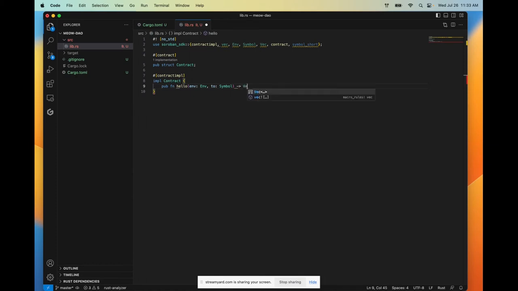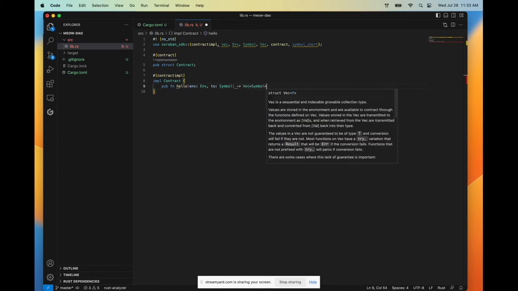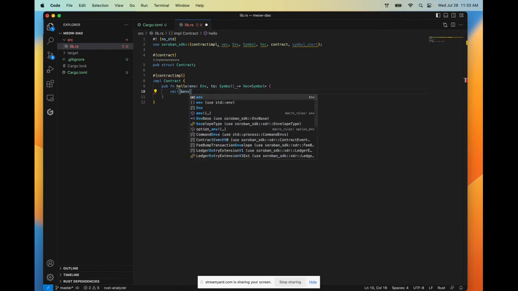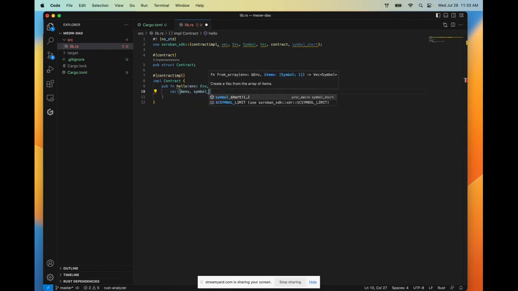This is going to return a vector of type Symbol inside these carets. A vector is like an array that can hold a collection of elements of the same type. So in this case, our vector's type is Symbol, which are essentially just strings. Inside of our function, we are going to create and return a vector, and this vector is going to look like the following, which I'm going to try to write out correctly.